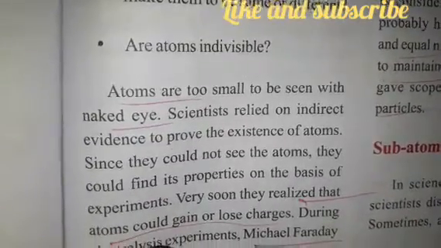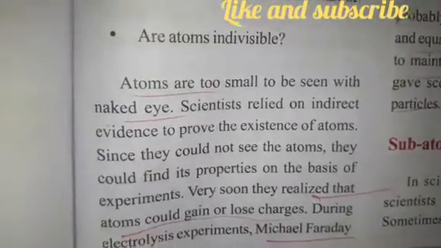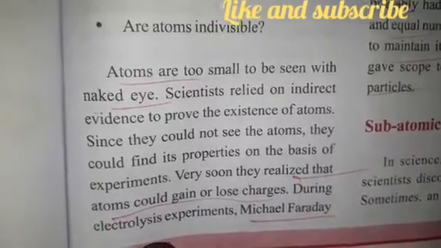Since they could not see atoms, they could not find their properties on the basis of experiment. Very soon they realized that atoms could gain or lose charges. Further, when they were studying, they understood that there is something in the atom which can lose or gain electrons and can make bonds with other elements.